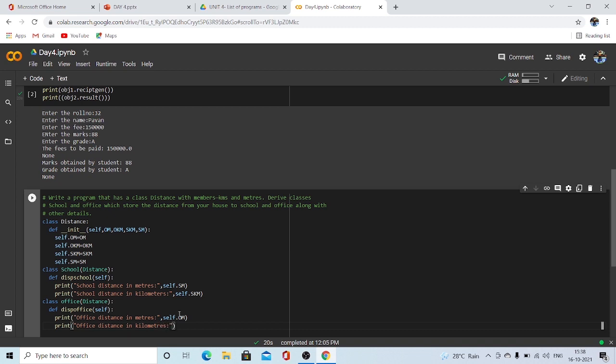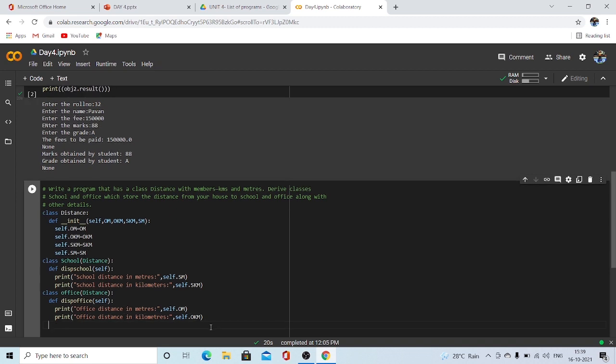So it is actually self.OKM. We defined it to be OKM, sorry, not SKM. It is OKM. We have the office distance in kilometers declared as OKM. Nice. We have completed that part.